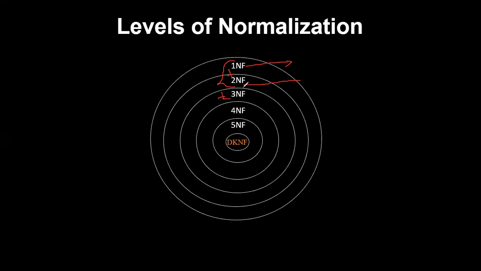Keep in mind, usually wherever you go, only the first four normal forms will be asked. Actually, right now we are in domain key normal form. So first, second, third, fourth, fifth, and domain key normal form. Now we'll see one by one what is the rule kept for each. First, we'll go with the